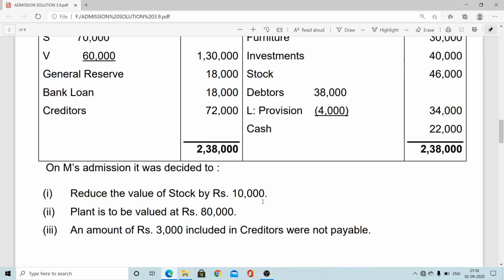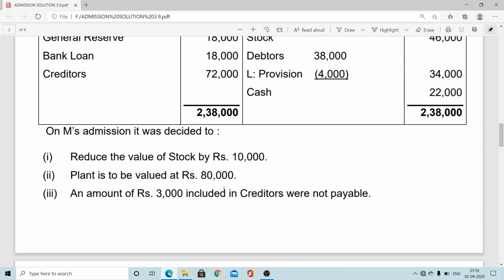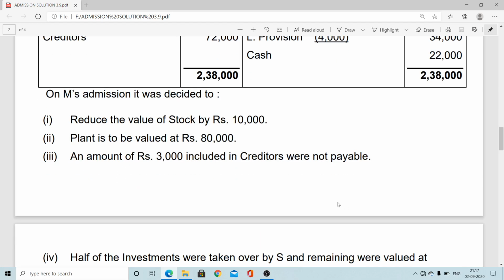And the other adjustments are there on the date of admission. Reduce the value of stock by rupees 10,000, related to revaluation. Plant is to be valued at rupees 80,000, related to revaluation. Amount of 3,000 included in creditors was not payable, related to revaluation.